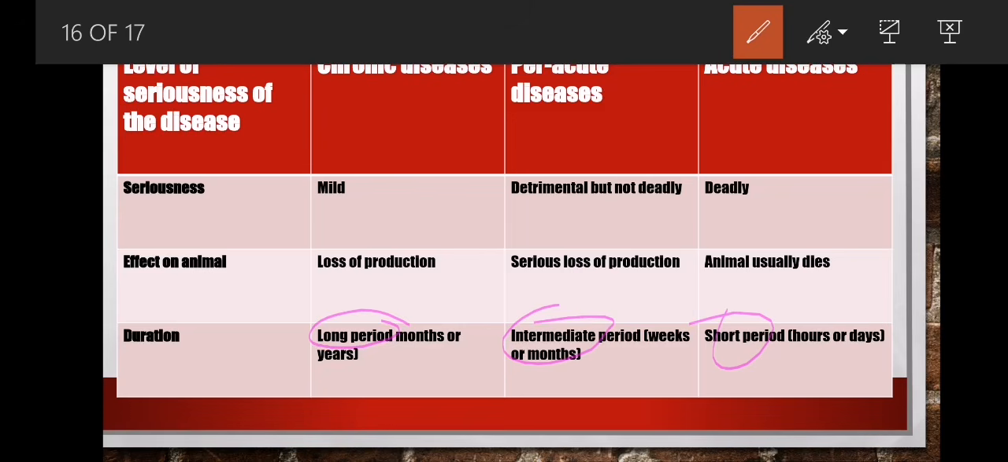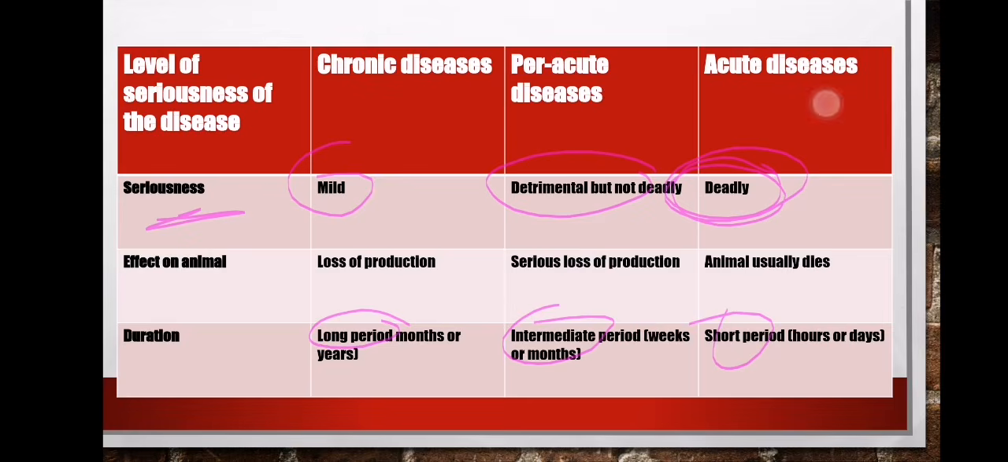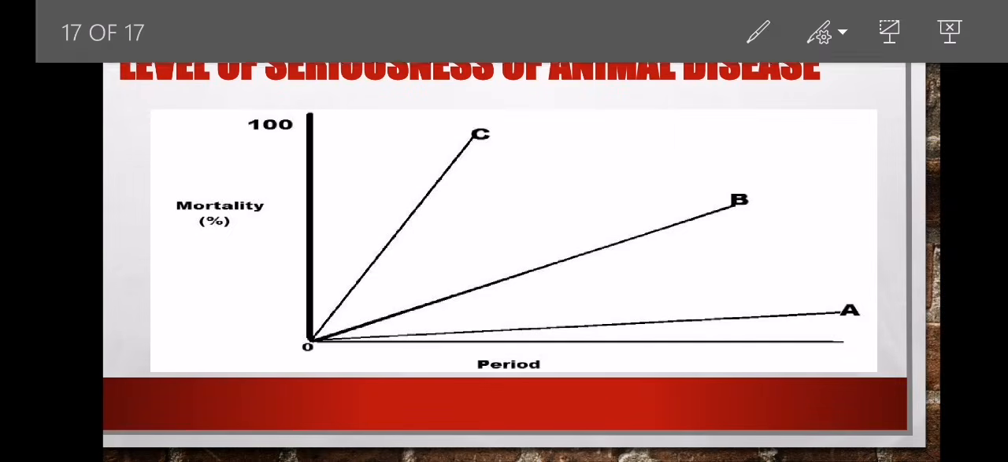Then if you look at it in terms of their seriousness, if you focus on the seriousness, we say chronic, it is mild. Then the pericute, it is detrimental. Then the acute, yona ithi ayibe deadly. So master it in those differences, people. If you can master it in that way, I can guarantee you can come victorious in your exam. Okay, fine.